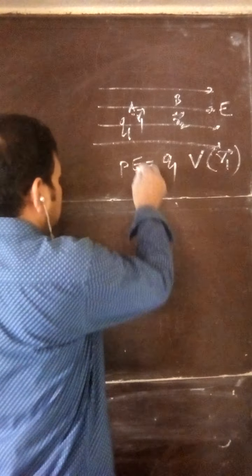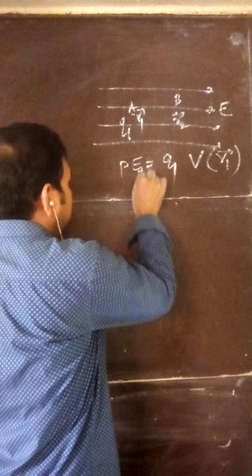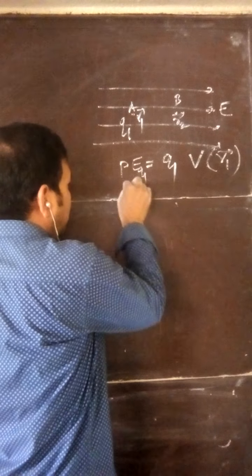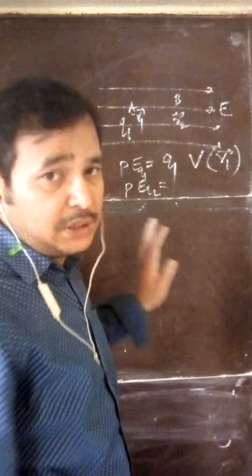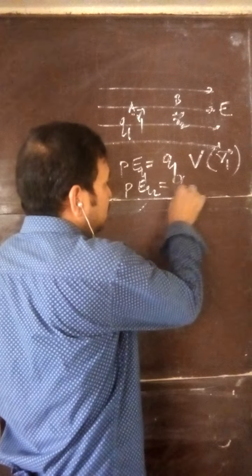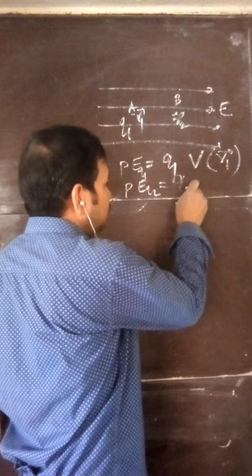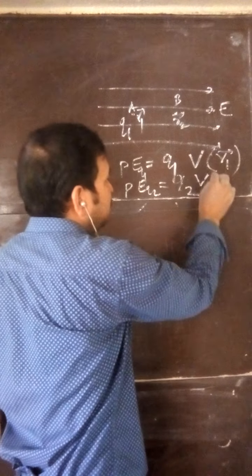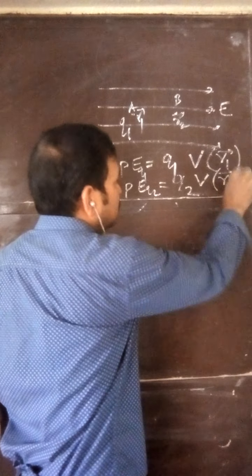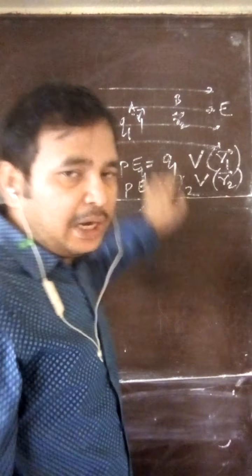Now, potential energy of Q2 in the external electric field. The charge is Q2 and suppose the potential at this point is V of R2.